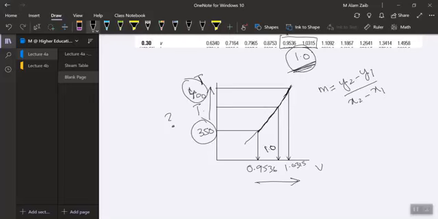So for our own values, m would be equal to t2 minus t1 divided by v2 minus v1.